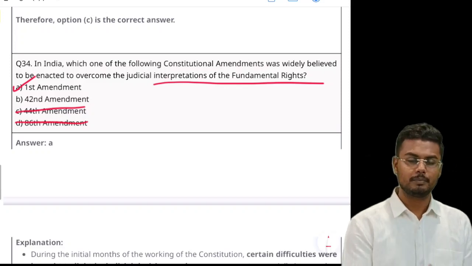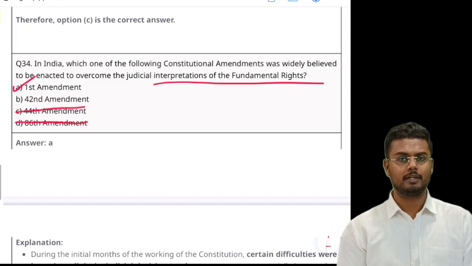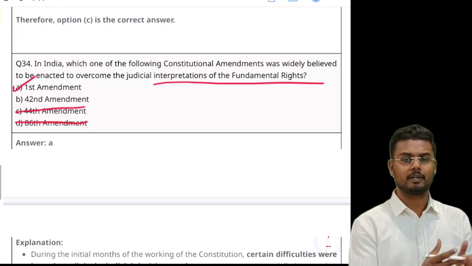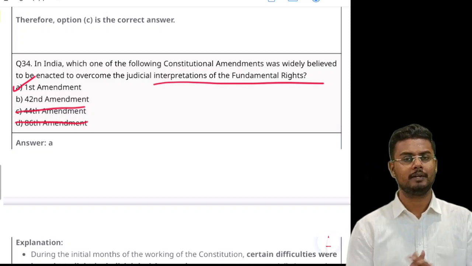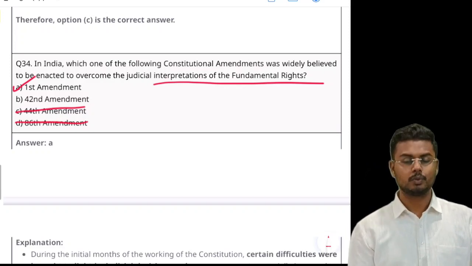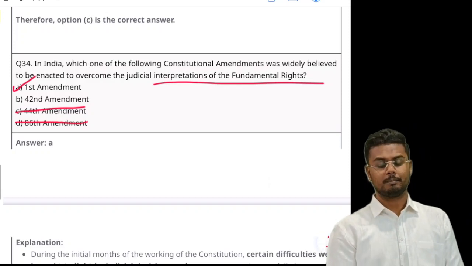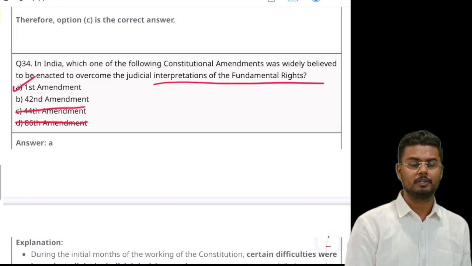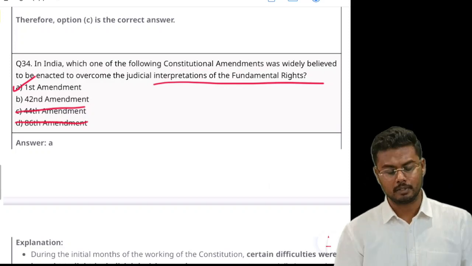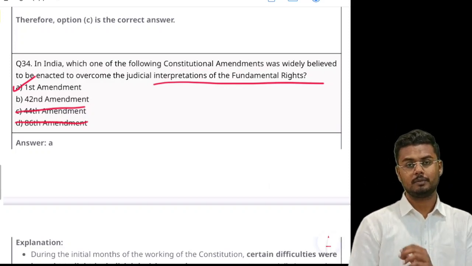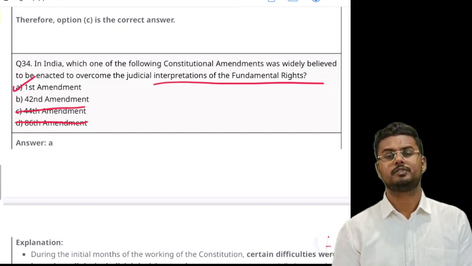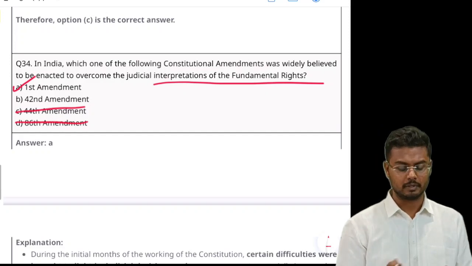So to overcome that barrier and to ensure equality, the government had to redistribute the land and set certain ceiling limits on the number of acres that a person is owning. So as a result, to overcome that, the government had to pass the First Amendment and remove the right to property from the list of fundamental rights and keep it under Article 300A, which became a constitutional right. So right to property now is a mere constitutional right and it is no more a fundamental right.